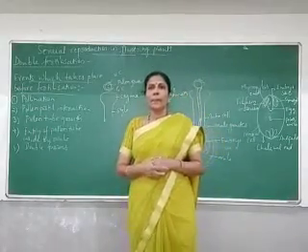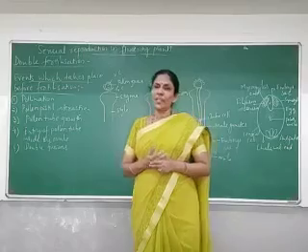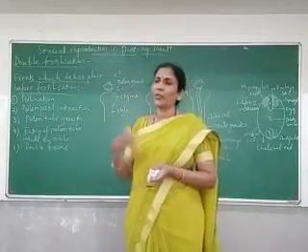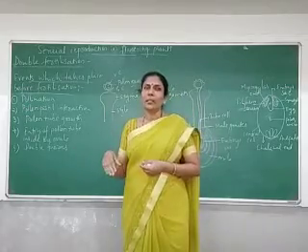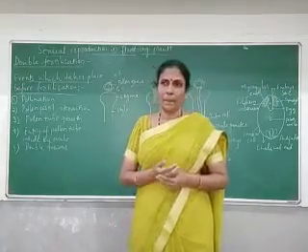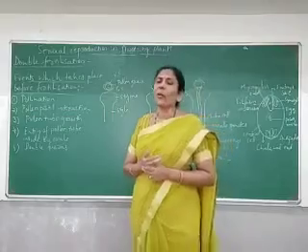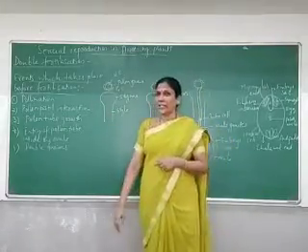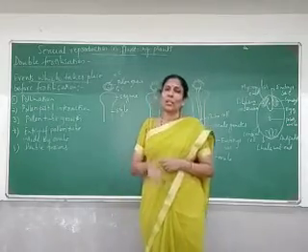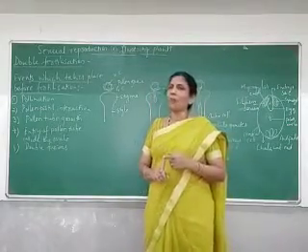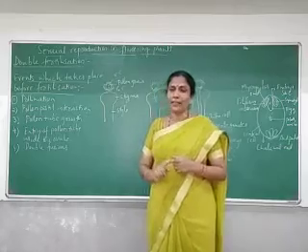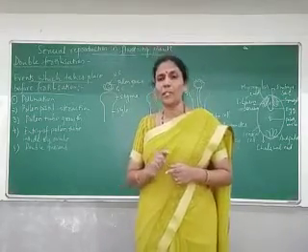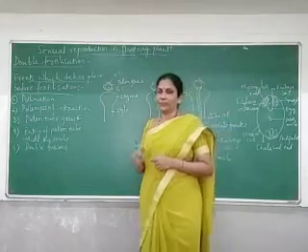So the gamete formation is there, and once the gamete formation is over, the pollen has to be transferred from the anther to the stigma, and that process we call pollination. So the first event which is necessary for fertilization is pollination. It's the transfer of pollen grain from the anther to the stigma of a pistil. This process we call pollination.